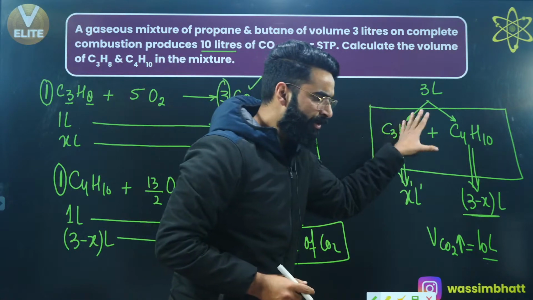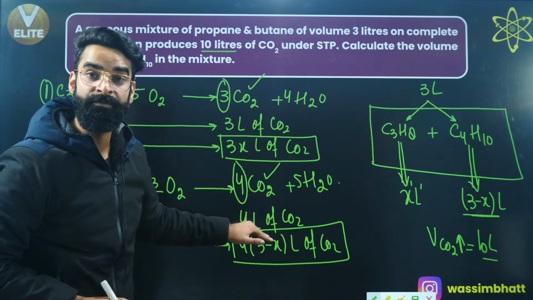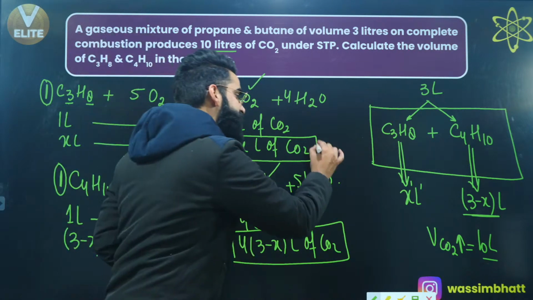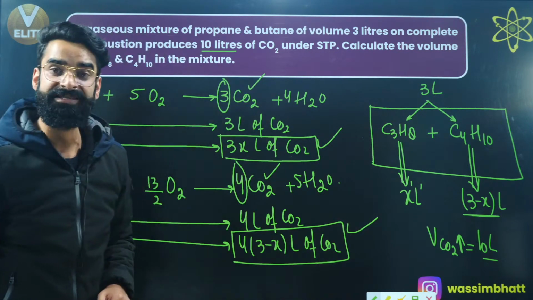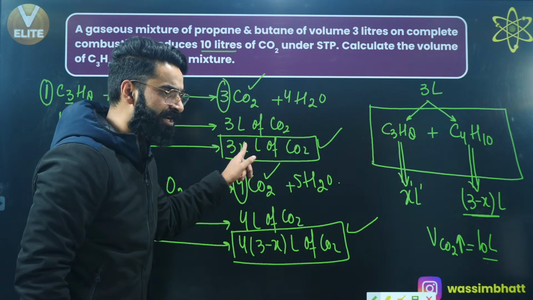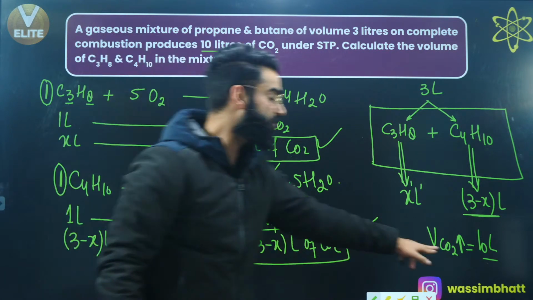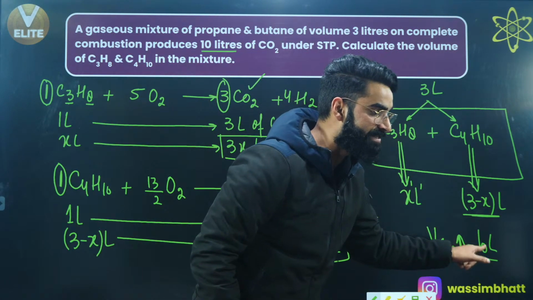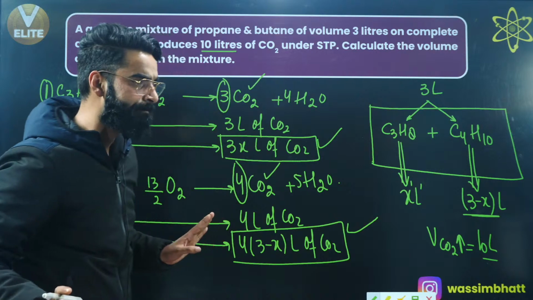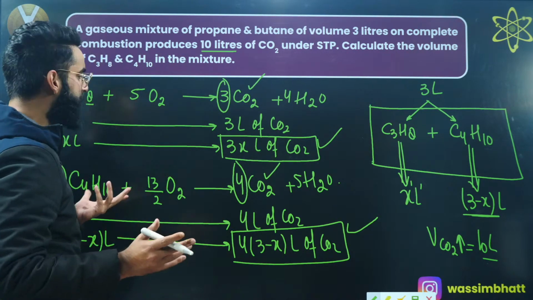When we do the combustion of this mixture, these were the 2 reactions which happened to take place. So from both the reactions, there was some volume of carbon dioxide liberated. So volume of carbon dioxide liberated from reaction number 1 plus volume of carbon dioxide liberated from reaction number 2 should be equal to the total volume of carbon dioxide liberated as per the equation, right? Yes. So I'll be simply writing one equation.